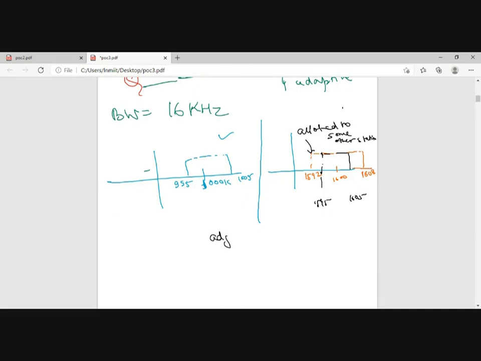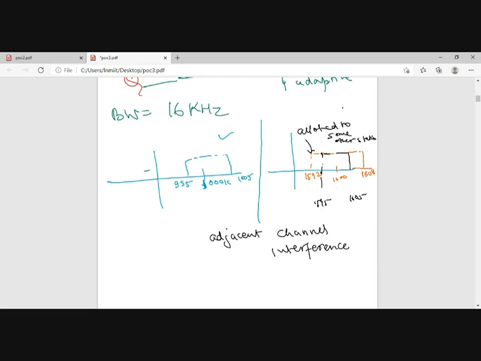So I will call it adjacent channel interference, because of the spread bandwidth, you are penetrating into the channel of the other station. Now you will be receiving signal not only from your station but also from the adjacent channel.